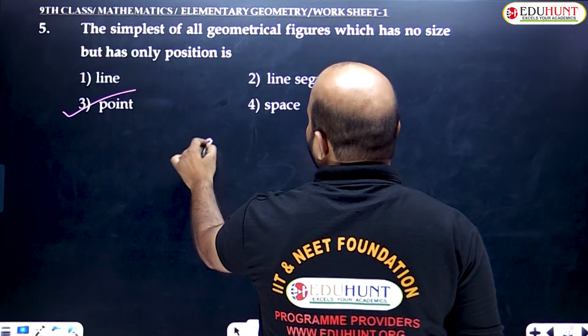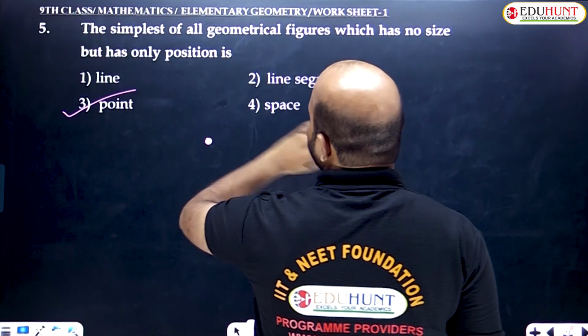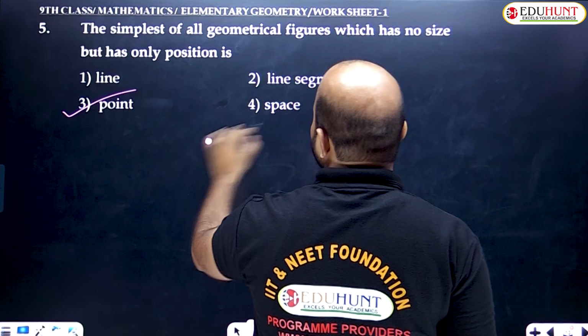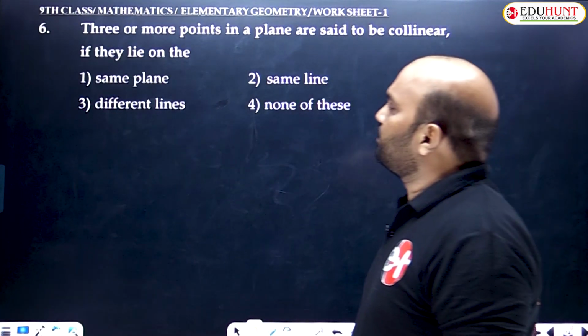Point. There is no size, no width, no height, no thickness. Am I clear? It has only one position, and that is called a point. Option 3 is the right answer. So let's go to question number 6.